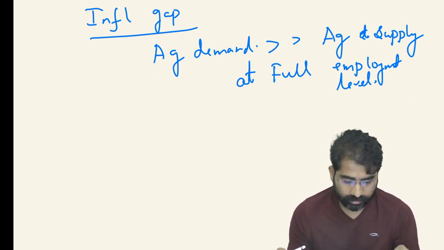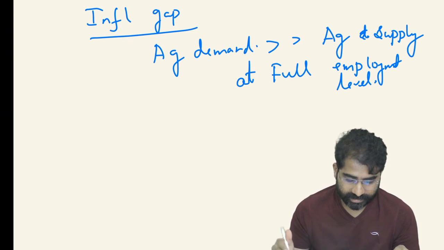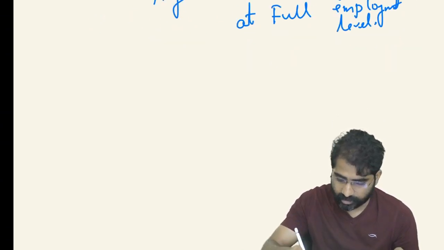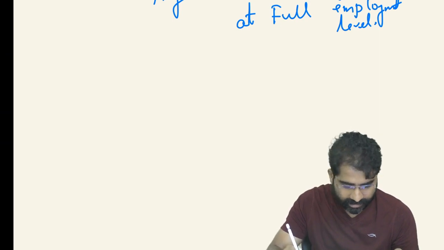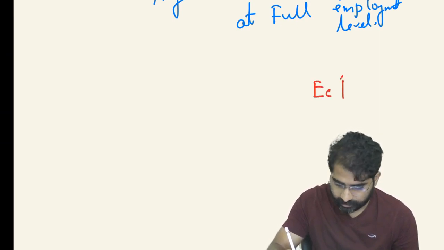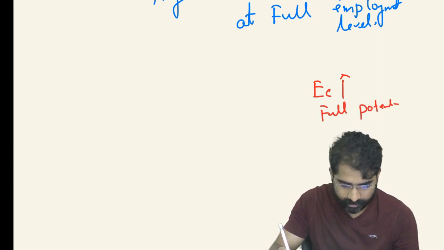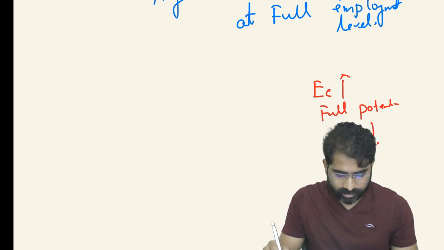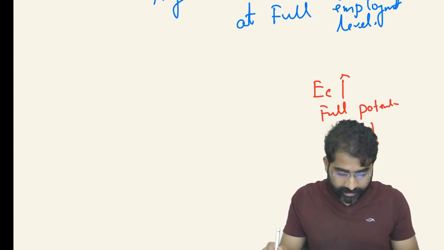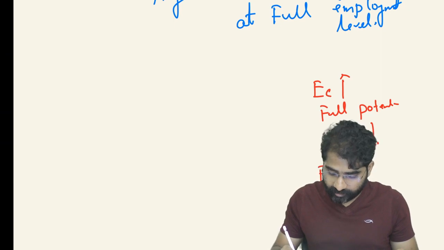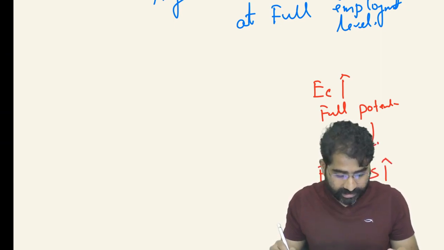So what happens here? Let's say the economy is at full potential. We don't have time, I'll be a little fast. Now we have the economy at full potential. Government is also pumping money, or let's say government is following expansionary fiscal policy.